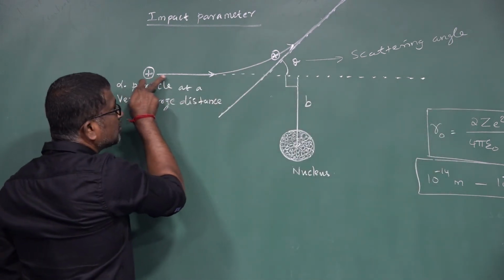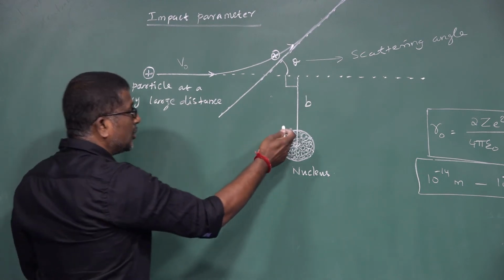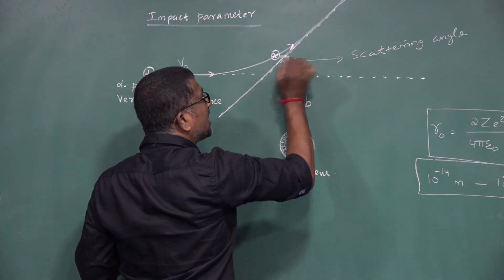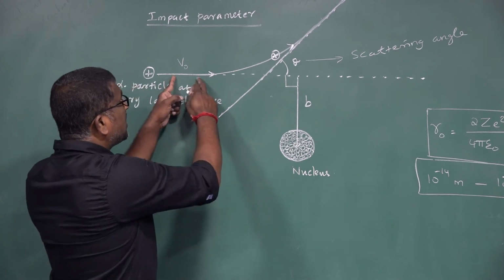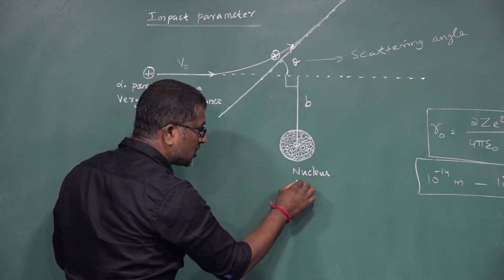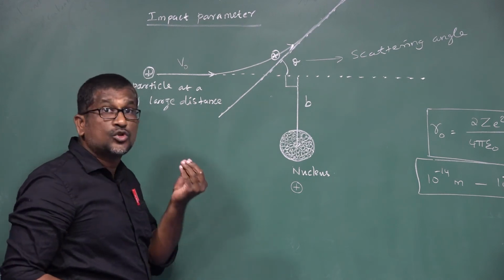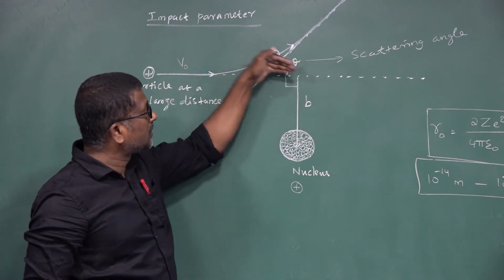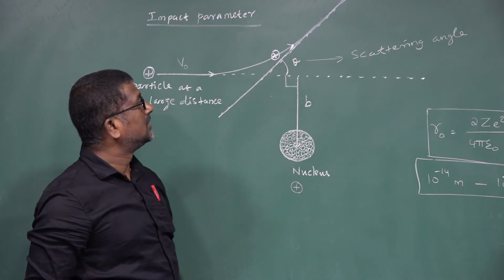Actually, the alpha particle is moving in this direction, suppose with a velocity of V0. Due to this nucleus, the alpha particle gets deflected in this direction with an angle of theta. Here theta is called the scattering angle. Why does the alpha particle get deflected through an angle of theta? Because the nucleus is positively charged and the alpha particle is also positively charged. So due to electrostatic repulsion, the alpha particle gets deflected from its original path through an angle of theta.